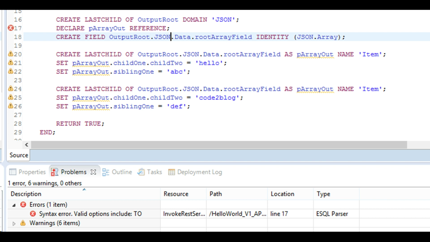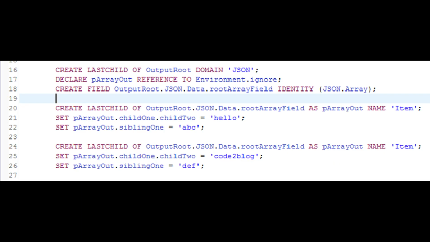I have decided to give it as Environment.ignore to tell the developer that whatever is on this line does not matter. You can just ignore this line.